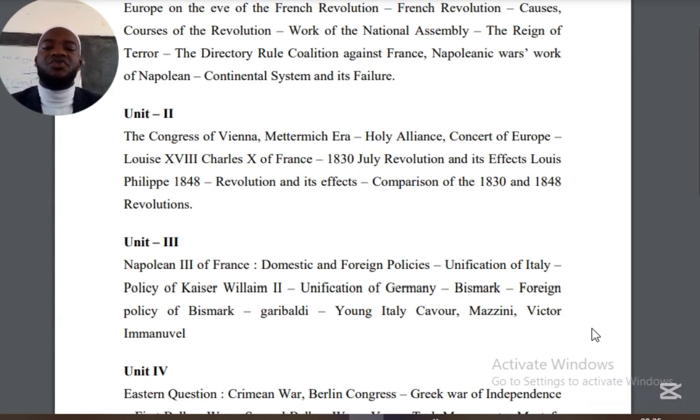We shall look at the unification struggle. We shall look at Kaiser William II, that is German, Otto von Bismarck, Giuseppe Mazzini, Giuseppe Garibaldi, Count Camille de Cavour, Victor Emmanuel II. All these people, how did they contribute towards the unification of their states? Look at Camille de Cavour and Victor Emmanuel II on behalf of the Italian states, Giuseppe Mazzini and Giuseppe Garibaldi on behalf of Italy. So we shall look at their contributions towards the unification of their states.